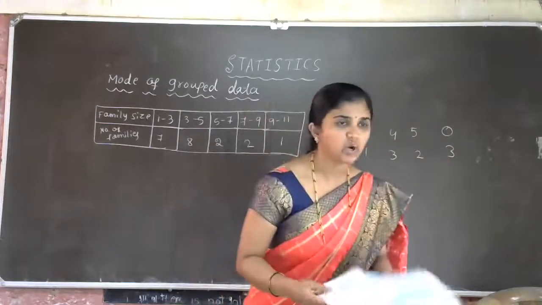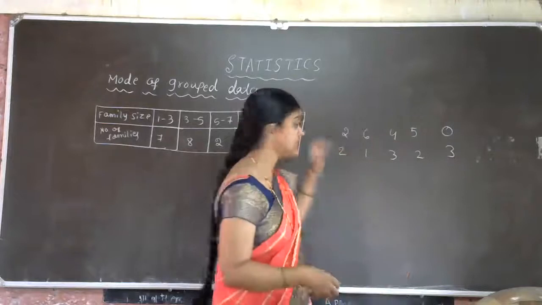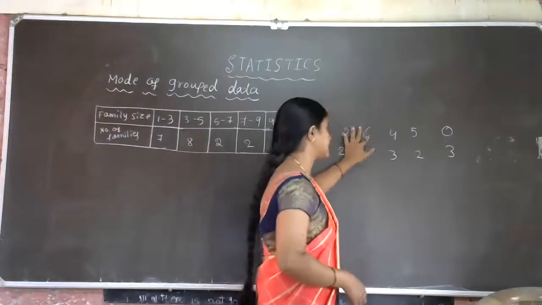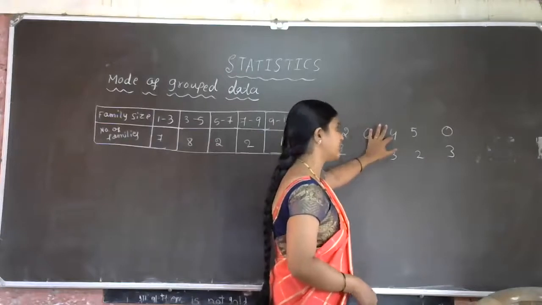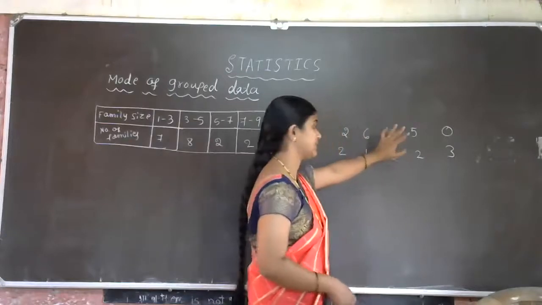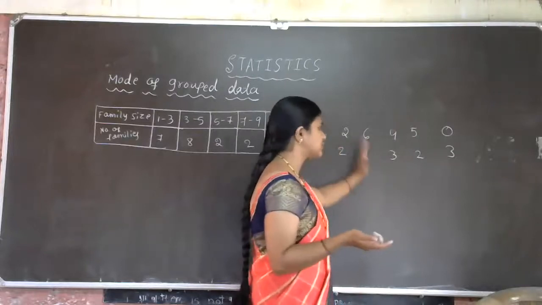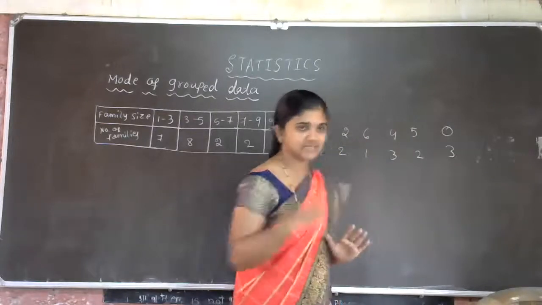One bowler, so he got the wickets. In the first cricket match, 2 wickets. Second cricket match, 6 wickets. Third cricket match, 4 wickets. Fourth cricket match, 5 wickets. Fifth cricket match, 0 wickets. Then sixth, 2 wickets. 1, 3, 2, like that. This data is given.